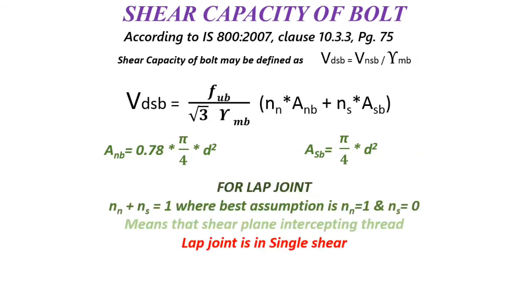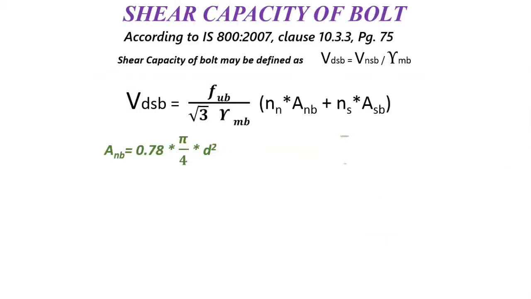So for lap connection, Nn plus Ns must be equal to 1, where based assumption is Nn equal to 1 and Ns equal to 0. We can take Ns equal to 1 and Nn equal to 0 also while calculating the lap joint, but for strength point of view, we will always take Nn equal to 1 and Ns equal to 0. Now, if we take Ns equal to 0, it means that shear plane intercepting the thread only.